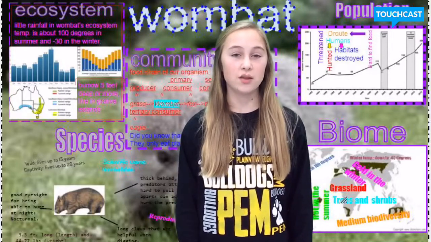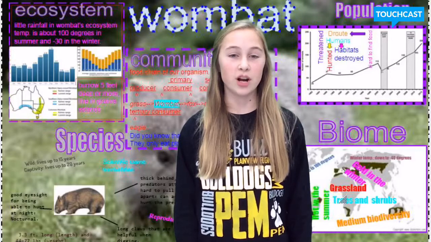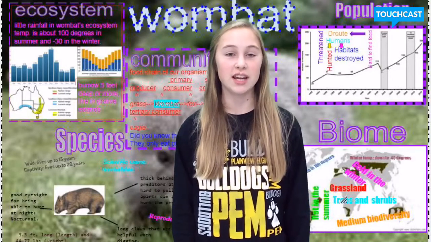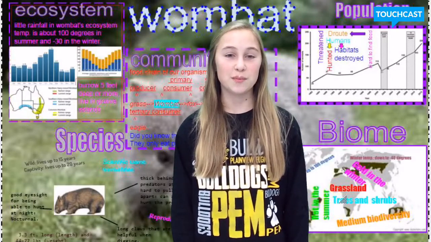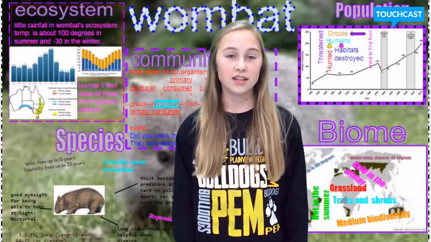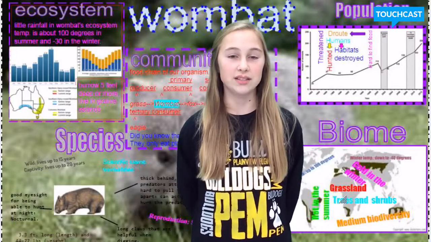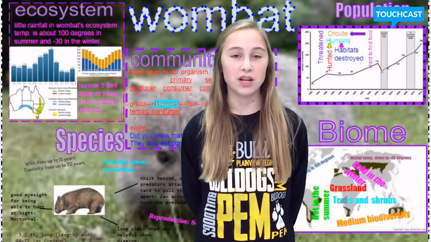Some adaptations that the wombat has to survive are long claws for digging and a thick behind for when predators attack. It can actually hurt the predator, and it's hard to rip the skin apart. They are also nocturnal, so they can hunt at night. In the wild, a wombat can live up to 15 years, and 20 years in captivity.